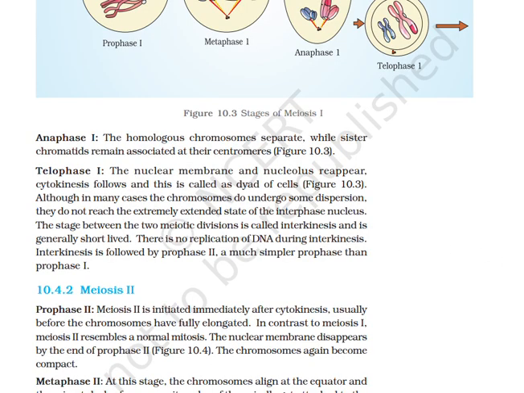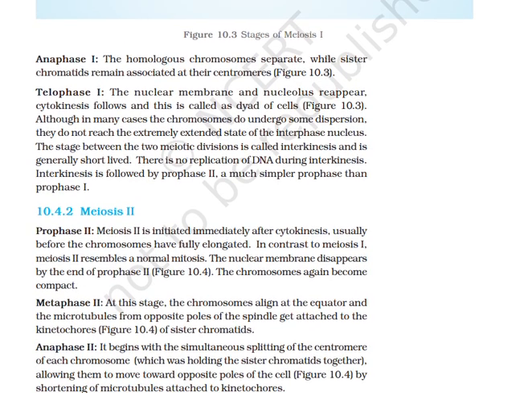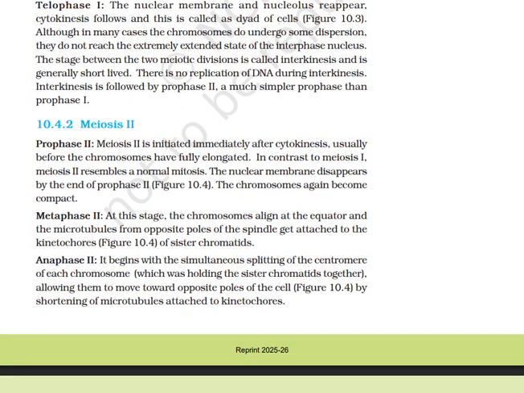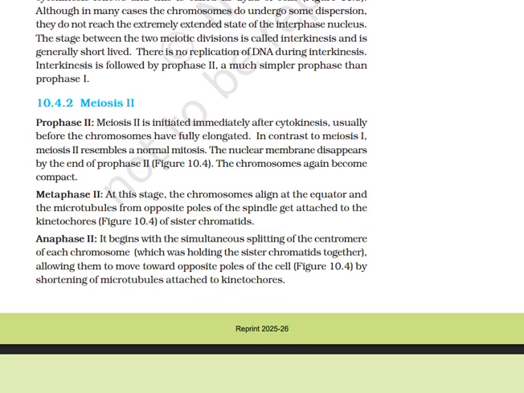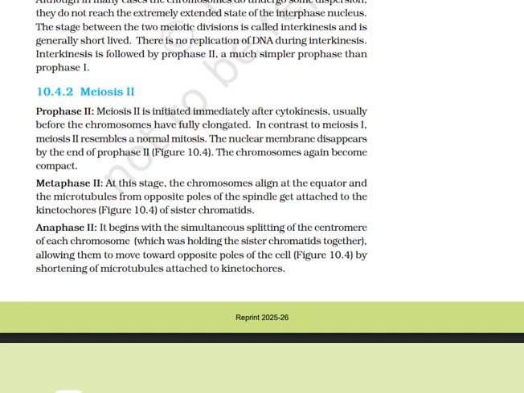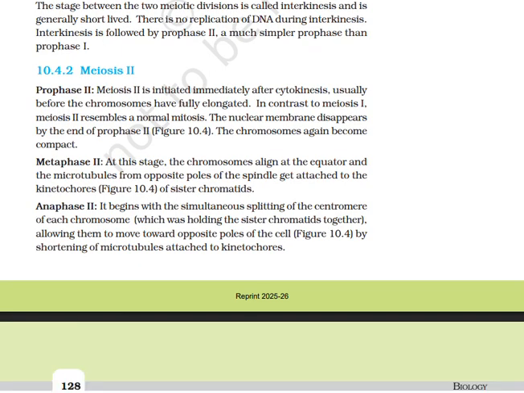Interkinesis is followed by prophase 2, a much simpler prophase than prophase 1. Meiosis II, prophase 2. Meiosis II is initiated immediately after cytokinesis, usually before the chromosomes are fully elongated. In contrast to meiosis I, meiosis II resembles a normal mitosis. The nuclear membrane disappears by the end of prophase 2. Figure 10.4. The chromosomes again become compact.